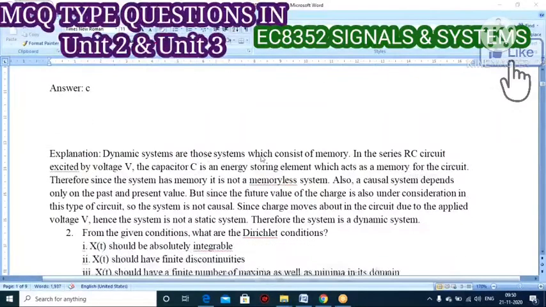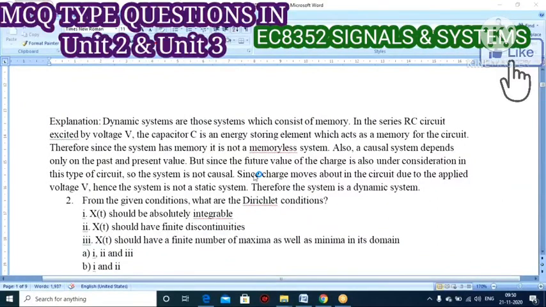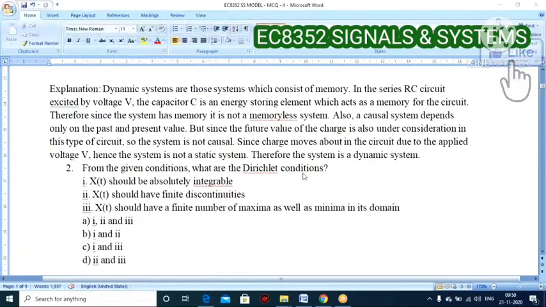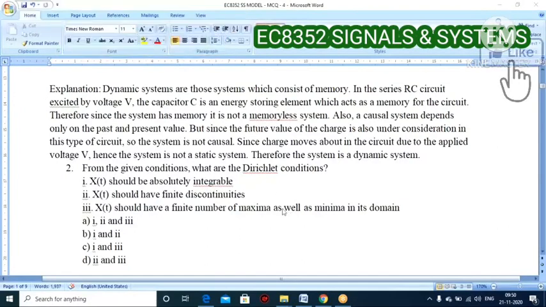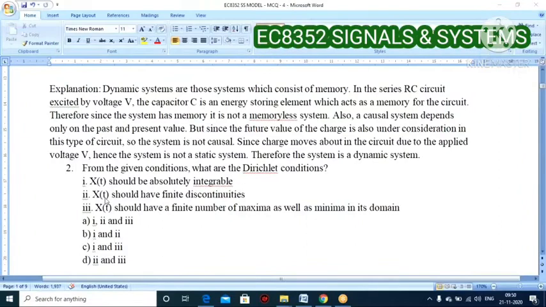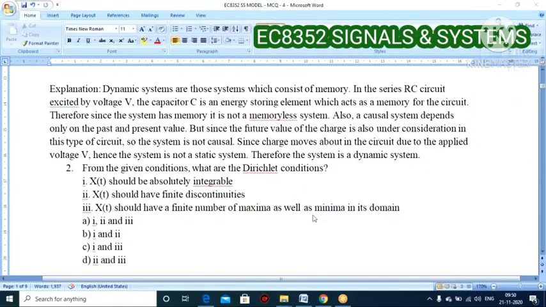From the given conditions, what are the Dirichlet's conditions? This is a question based on the Fourier series, a very, very important question. Dirichlet's conditions: x of t should be absolutely integrable, x of t should have finite discontinuities, and x of t should have a finite number of maxima as well as minima.